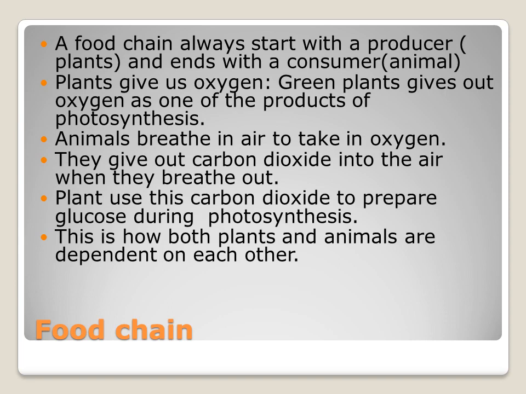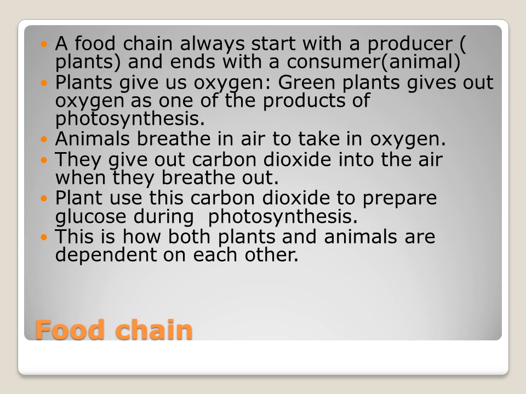So what is a food chain? A food chain always starts with a producer. Which is a producer here? The plant is a producer, and the chain ends with a consumer. Consumer means it is an animal. Okay. So, can you come to page number 70?